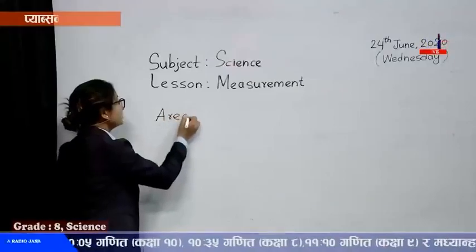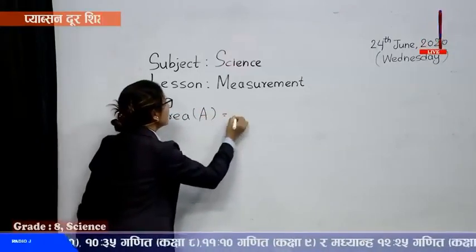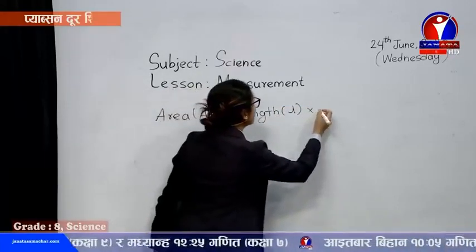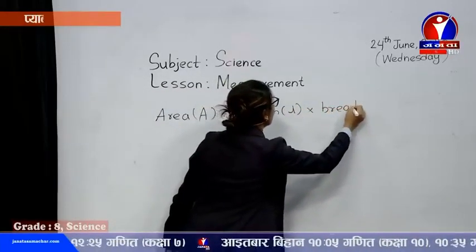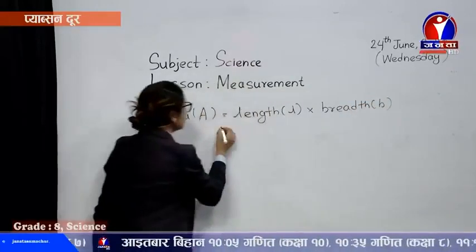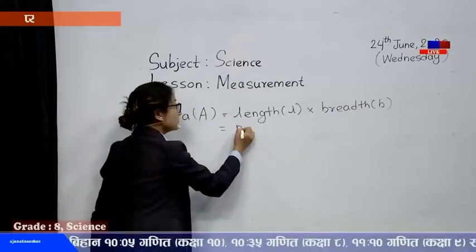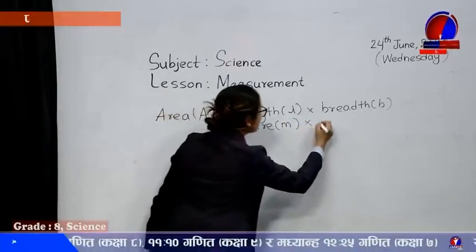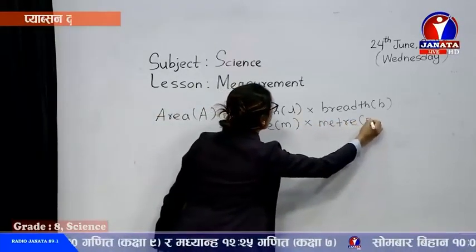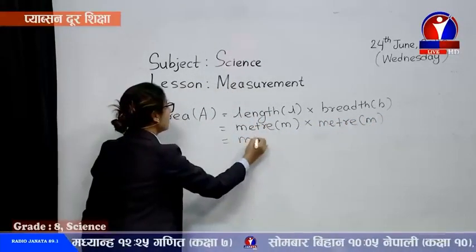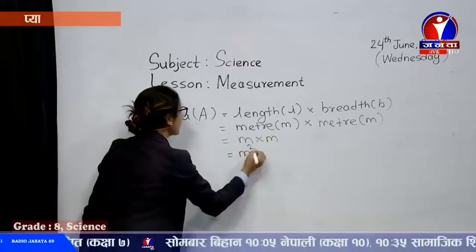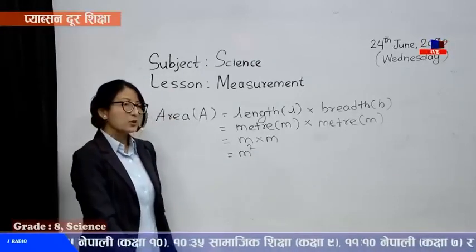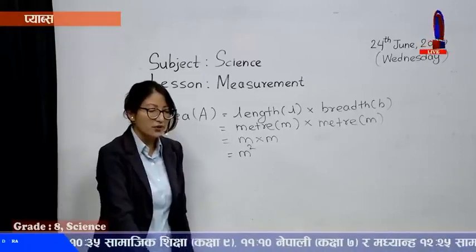Here, I would like to show a few. Area is length into breadth. Simply, to calculate the surface area of, suppose, a rectangle, it is length into breadth. Length's SI unit is meter, M, and breadth's SI unit is also meter, M. Similarly, M into M is M square, or we call it square meter. This is how we derived it. Similarly, we can try a few more for today.